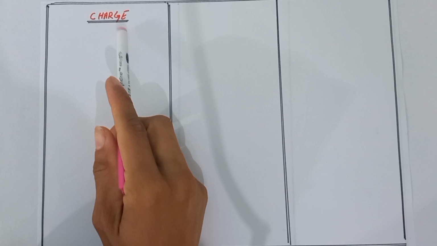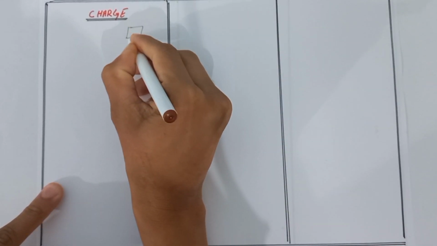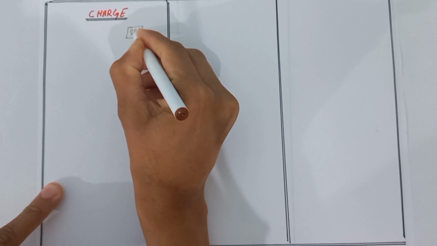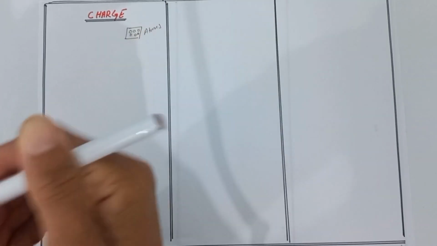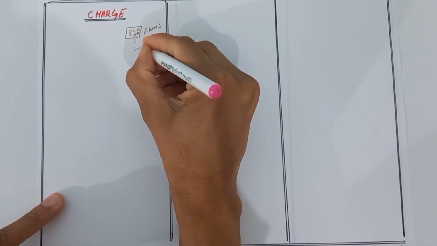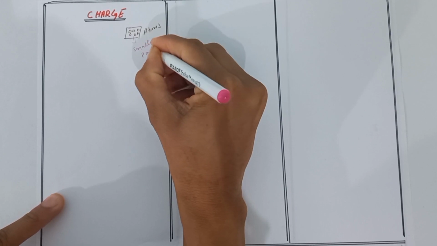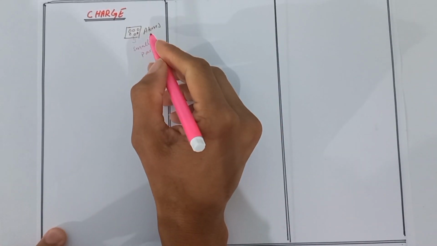Today's topic is charge. What is charge? We know that atoms are made up of smaller particles. These are atoms, and the dots show that they are smaller particles. These smaller particles make up the atom.